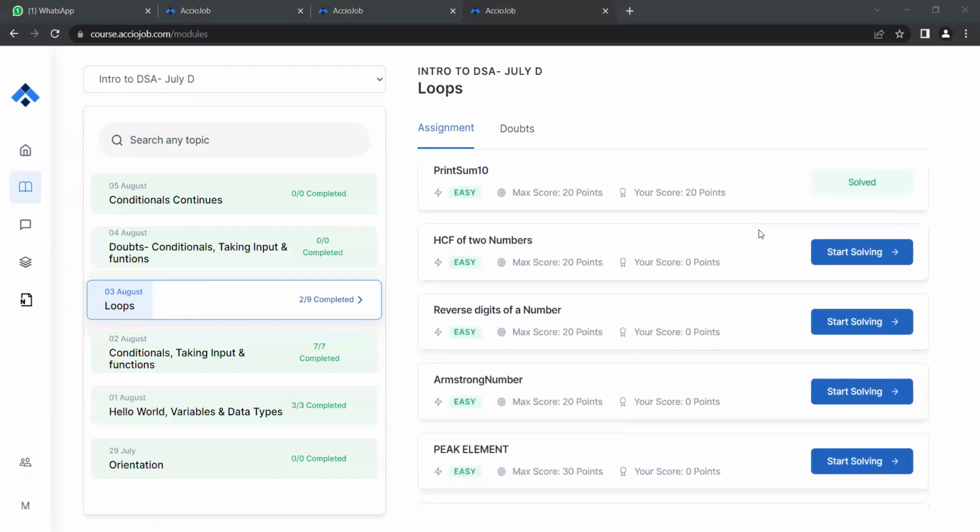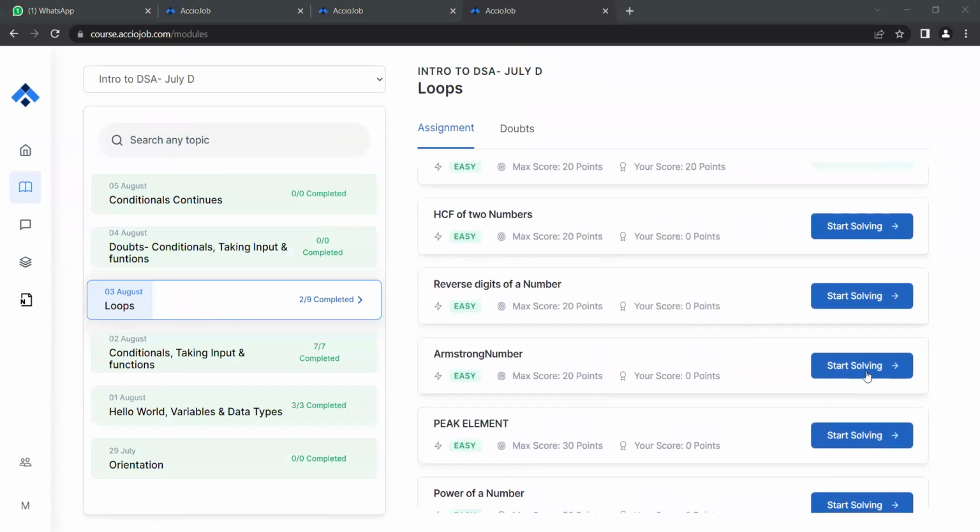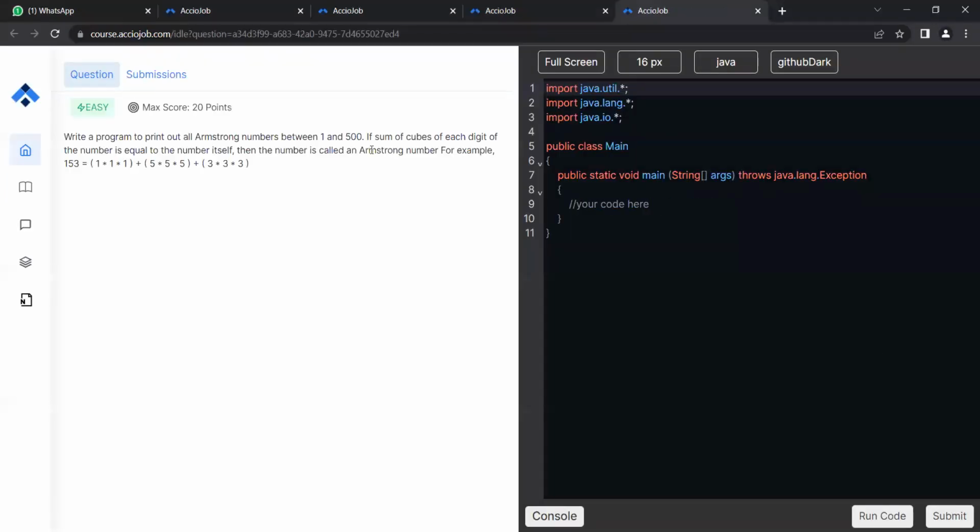Okay, so let's try Armstrong number. You guys were asking about Armstrong number. Okay, so we will be looking at the peak element also. Write a program to find all the Armstrong numbers between 1 and 500. If the sum of cubes of each digit of the number is equal to the number itself, then the number is called an Armstrong number. For example, 153 is equal to 1 cubed plus 5 cubed plus 3 cubed.